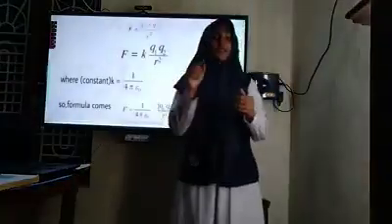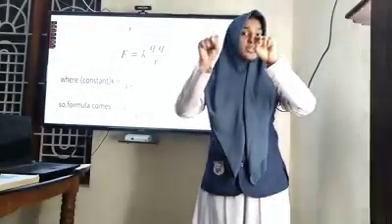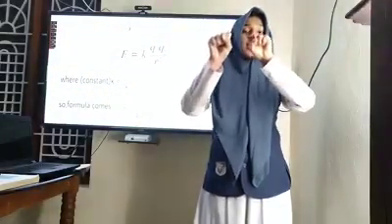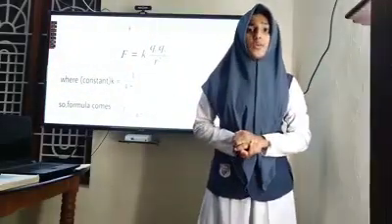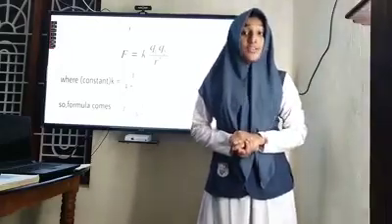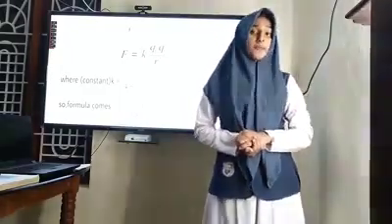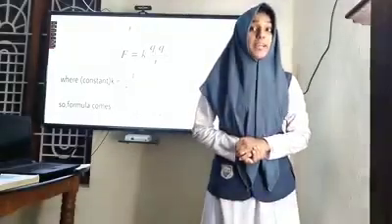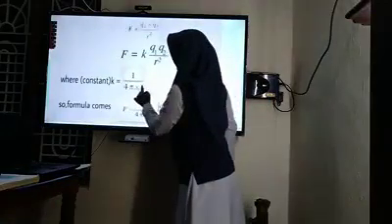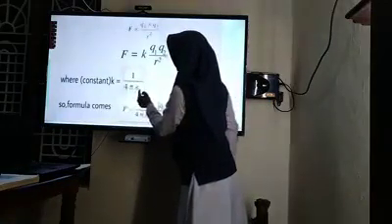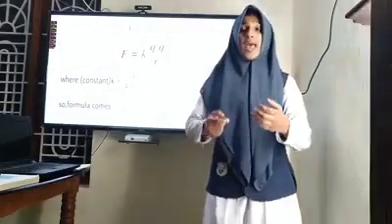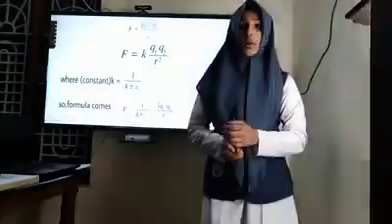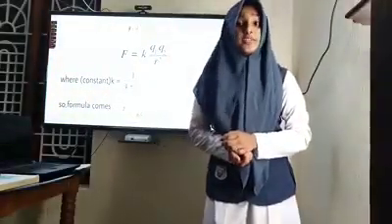Now, I have told you these two charges, which I showed you in a visualized manner, were in vacuum. In vacuum, k has a value. The value of k in vacuum is 1 by 4 pi epsilon 0. You can see here 4 pi epsilon 0. This is written as E with a small 0 at the bottom, and it is read as epsilon. Epsilon 0 is a new term for us. Epsilon 0 is also called the permittivity of free space.